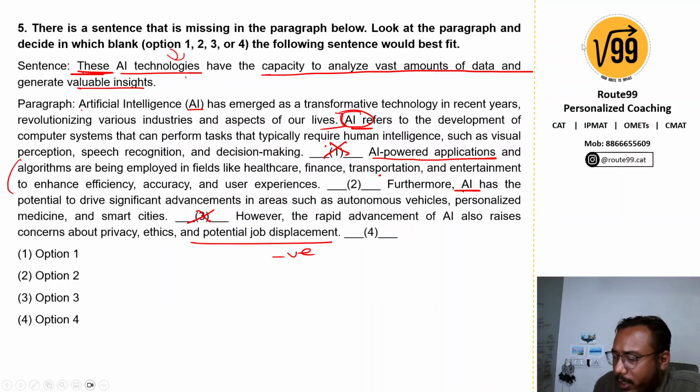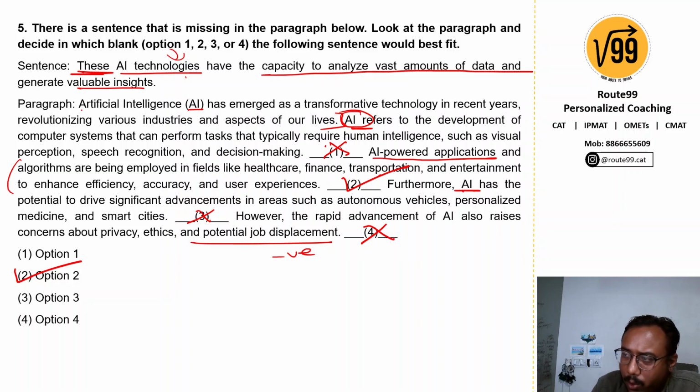They're talking about concern, so there is no benefit of the AI technologies that can be put over here. So I also cannot put the sentence in blank 4. The only option that we are left with is option 2, and therefore our answer would be option 2.